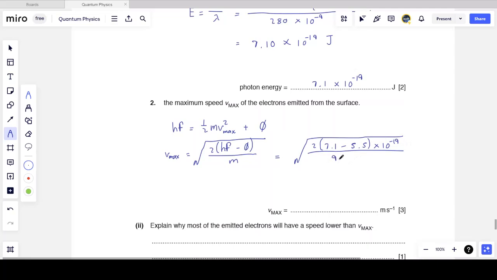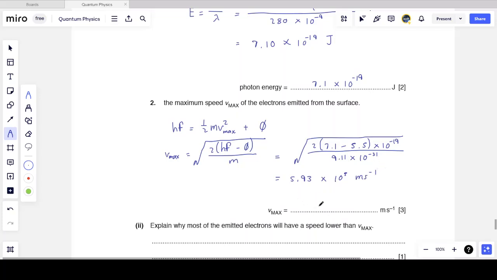Now be careful, this is the mass of an electron. Don't use a single atomic mass unit. An electron is much smaller, 9.11 times 10 to the minus 31. It's the electron that's being ejected. What I get is 5.93 times 10 to the power 5 meters per second.